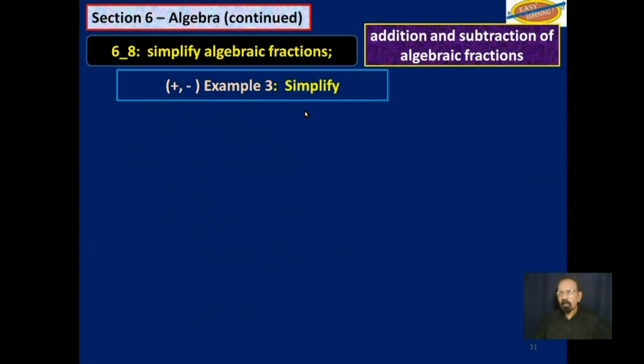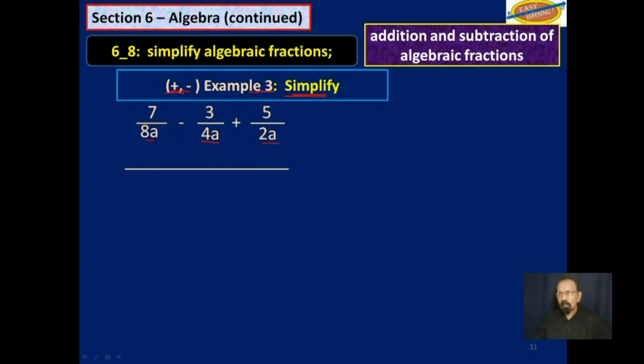Example 3, still on addition and subtraction. Simplify 7 over 8a, now the denominator has the symbol, minus 3 over 4a plus 5 over 2a. We have to do that. So we need to find the LCM. 8a, 4a, and 2a.